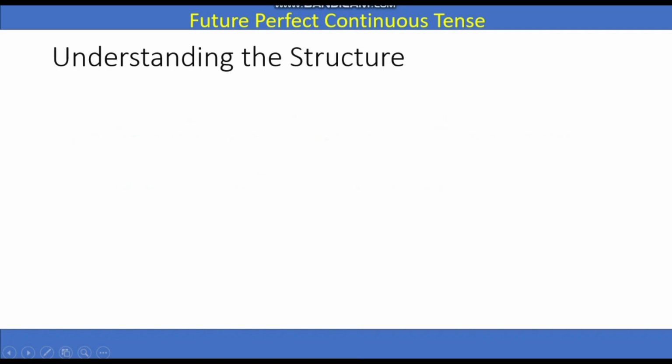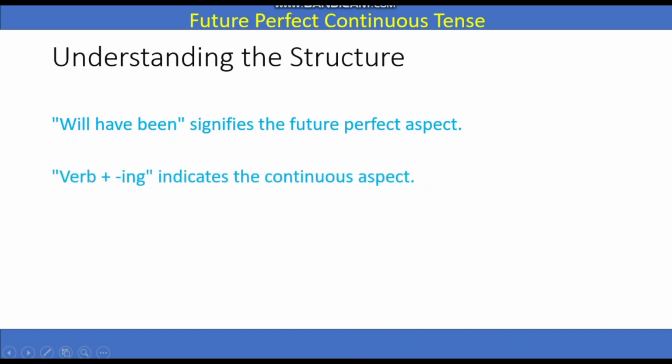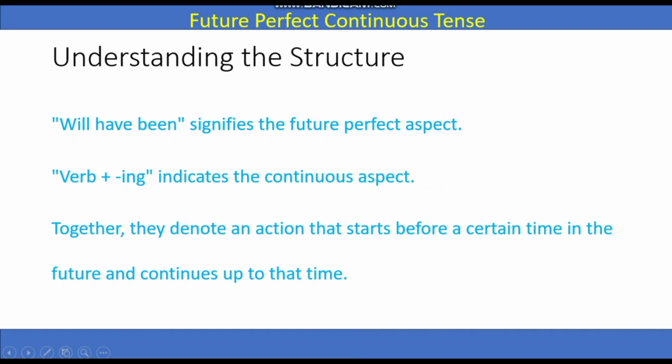Understanding the structure: will have been signifies the future perfect tense, and verb plus ing indicates the continuous aspect of tenses. Together they denote an action that starts before a certain time in the future and continues up to that time.